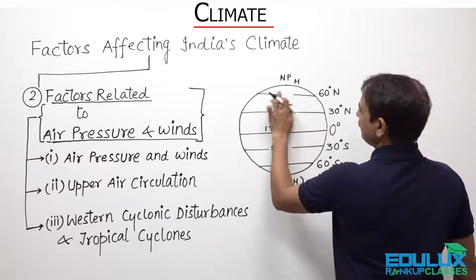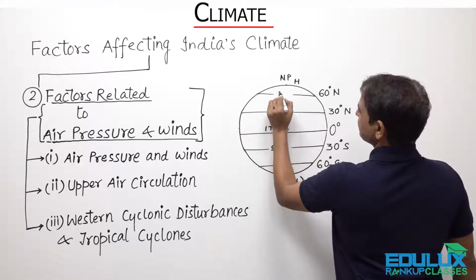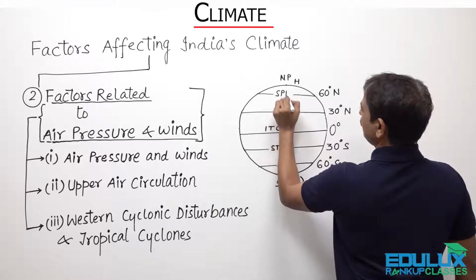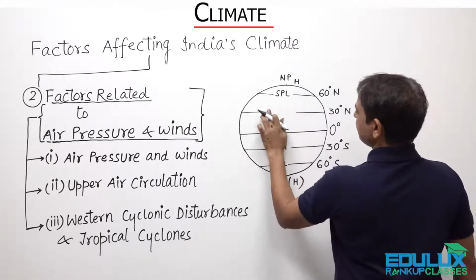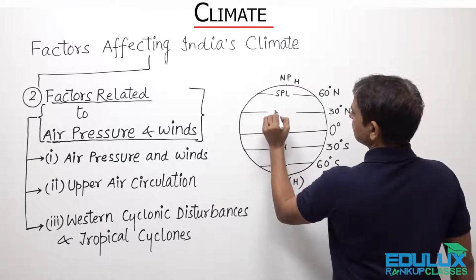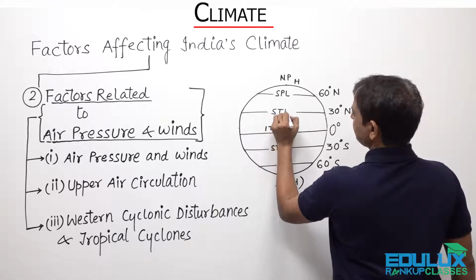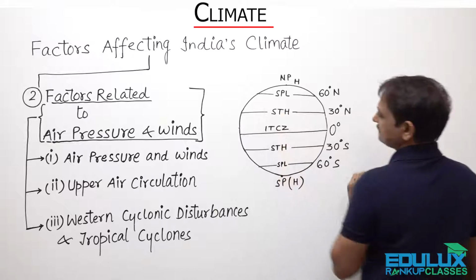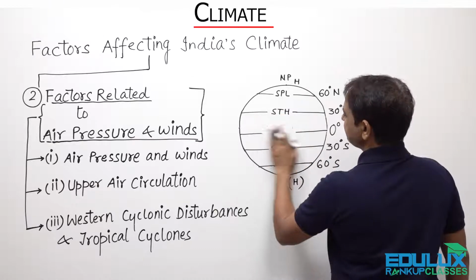And here we have the subpolar low, here we have the subtropical high pressure, right? And this is ITCZ.